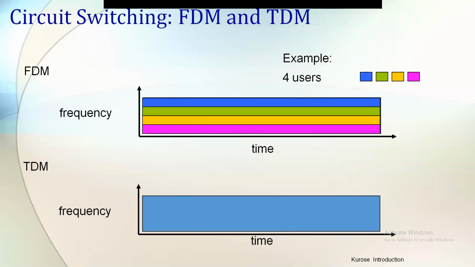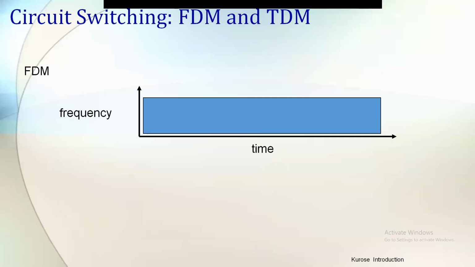This is time division multiplexing, right? In TDM, the frequency is on the y-axis, the time is on the x-axis. The time is divided, not the frequency. The time is divided into slots. Each slot is allocated for one user. If required, more than one slot may be allocated to a user. That depends upon the algorithms and conditions that they are using. Okay, this is a very important point.